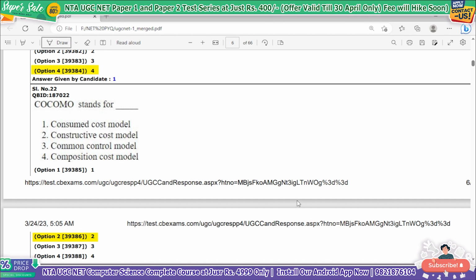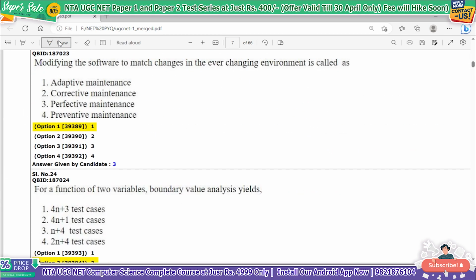Yeah, so very easy. COCOMO stands for, I hope you all know the correct answer is Constructive Cost Model. So this is your COCOMO. This CO is for Constructive, this CO is for Cost, and this MO is for Model. So the correct answer is option number 2, Constructive Cost Model. Okay. Next question.